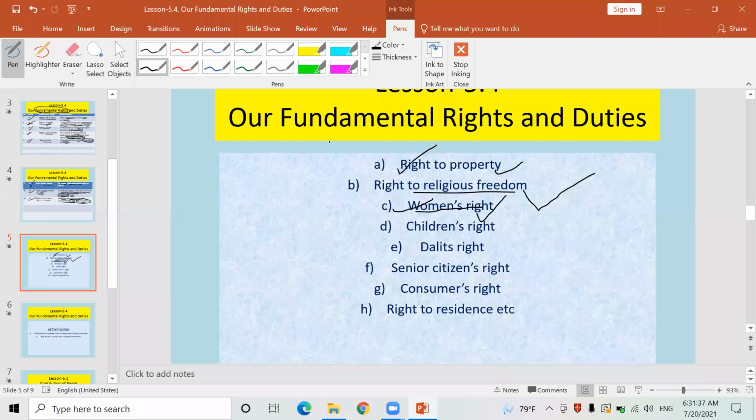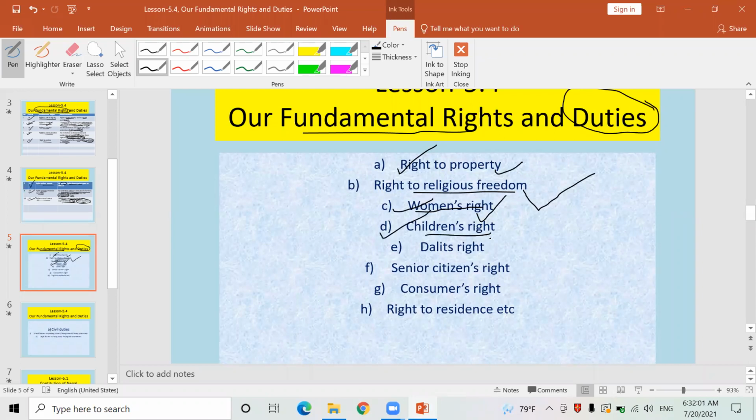Similarly, another fundamental right. Look here, don't forget that we are discussing fundamental rights. Duties are to be discussed later on. We are analyzing the fundamental rights guaranteed by the present constitution of Nepal. Look here, another fundamental right is known as children's right. Bal Adhikar.